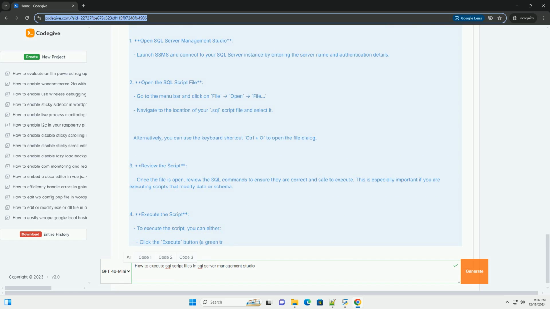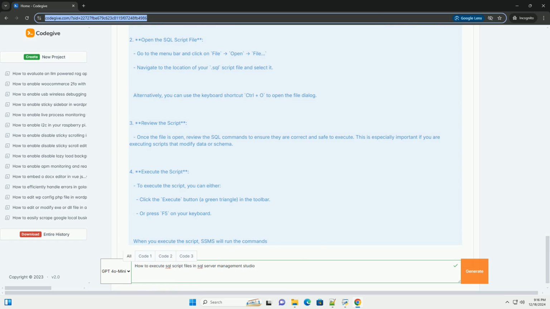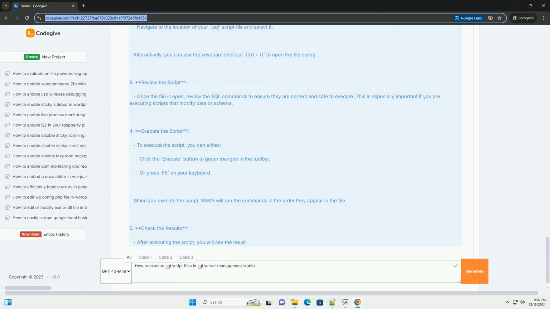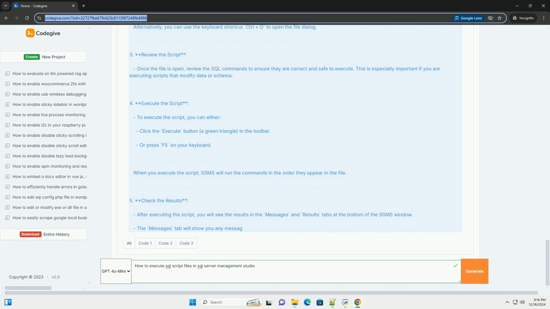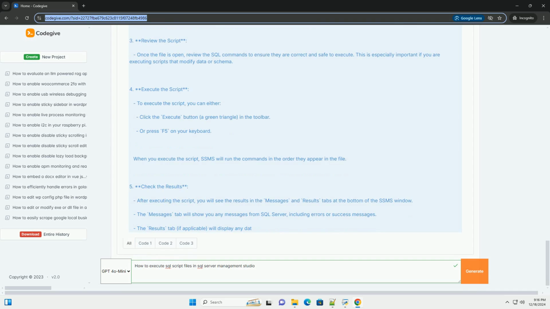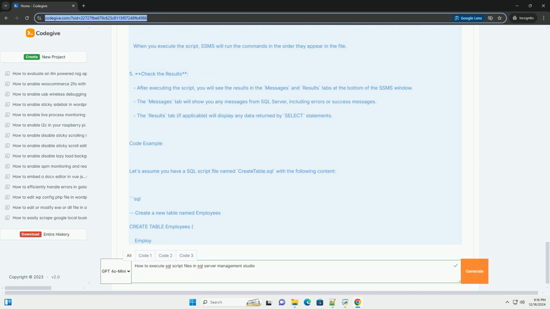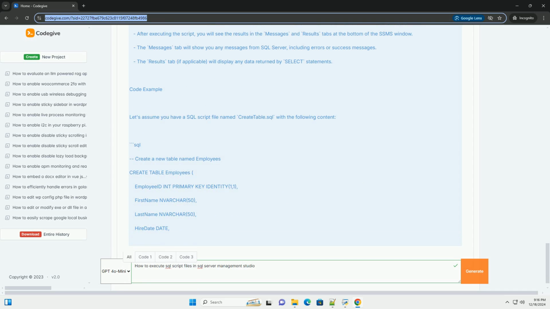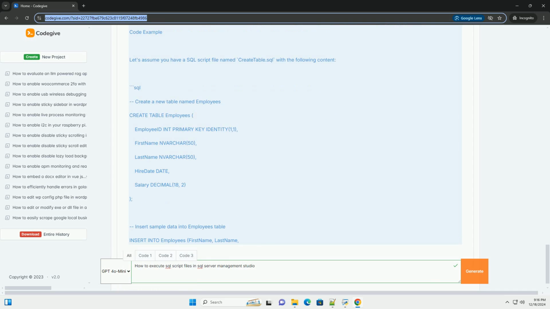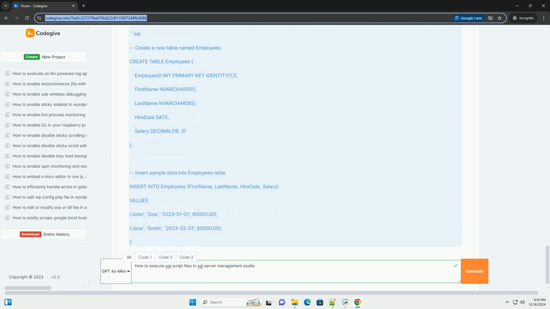Step 3. Review the SQL script. 1. After opening, review the contents of the script to ensure it is what you expect. 2. Make sure you understand what the script will do, especially if it involves data manipulation or schema changes. Step 4. Execute the SQL script.